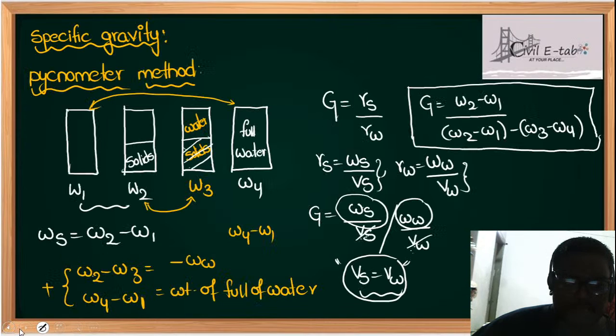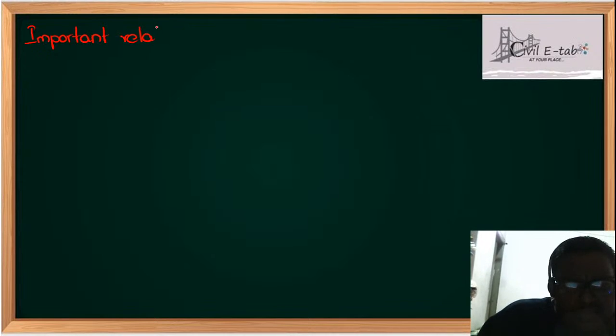Okay. Now see students, in today's class I want to derive some important relations. Some people may feel differently, because when you derive these things there are different approaches, and different people will follow different approaches, but I will be following one approach. Okay. Now see students,